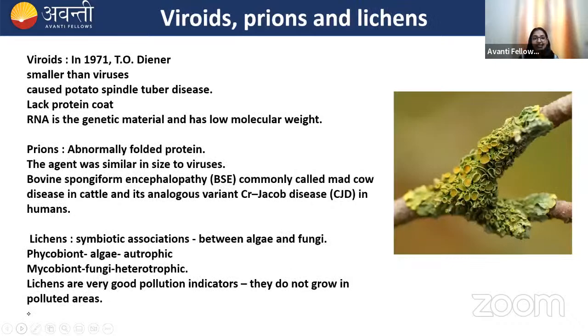Viroids were discovered by T.O. Diener in 1971. They're smaller than viruses. Remember this, that they are smaller than viruses. They don't have a protein coat. They have RNA as the genetic material, and this RNA has a low molecular weight, and they cause a disease which is potato spindle tuber disease.